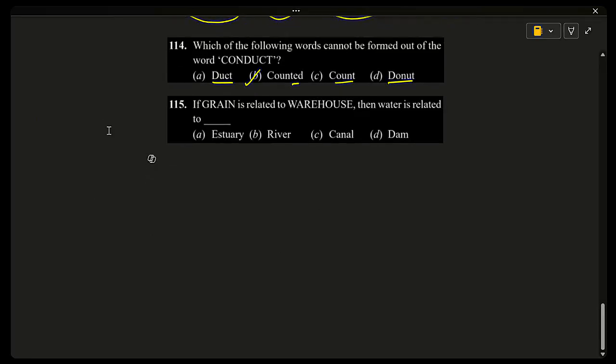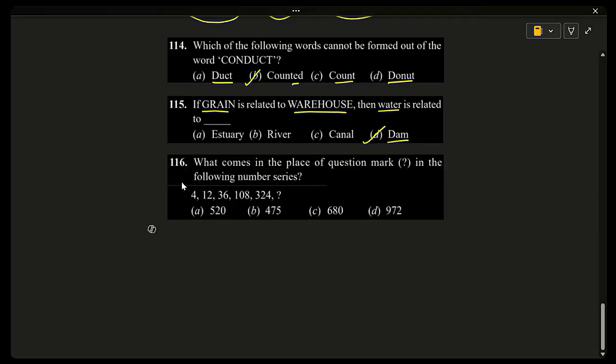And 115. If grain is related to warehouse, then water is related to. Grains are stored in warehouses and water is stored in dam. That is option D. 116. Complete this series. It's a simple question. 4 3s are 12, 12 3s are 36, 36 3s are 108, 108 3s are 324, and we have to multiply by 3. So it should be 972, option D.